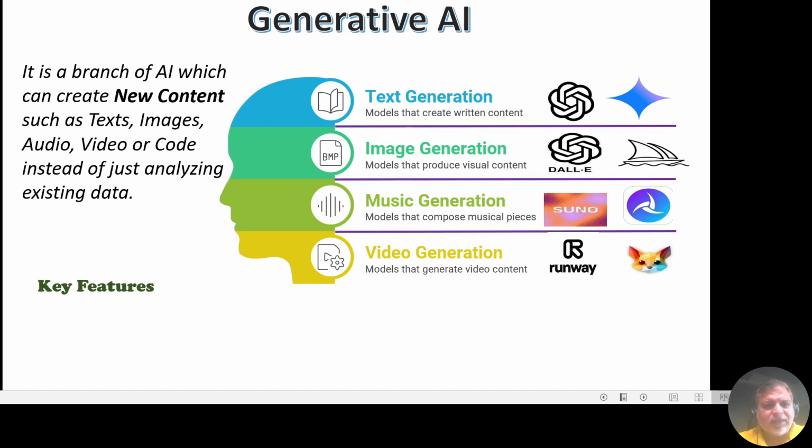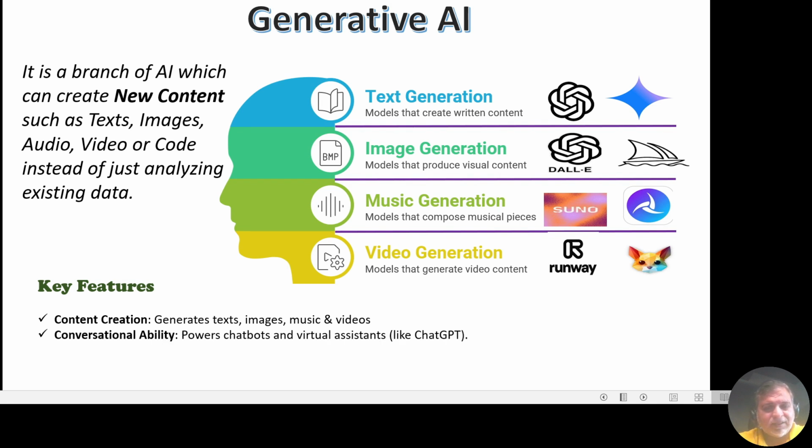Let's discuss some of the key features. So first is content creation. As we have discussed in the above examples, it can easily generate content for text, images, music, or videos. Second one is conversational ability. In this case, a chatbot or a virtual assistant feels less like a robot and more like a helpful partner during the conversation.